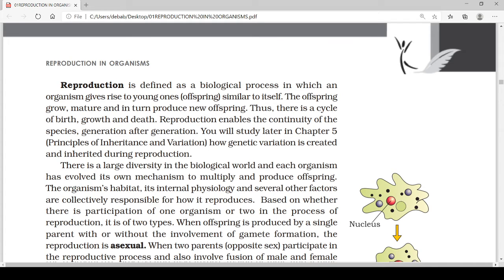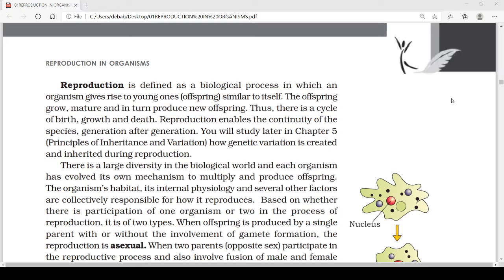The offspring then grow, mature, and they will also produce offspring. Thus there is a cycle of birth, growth, and death. Reproduction is very important because it maintains the continuity of a species generation after generation.